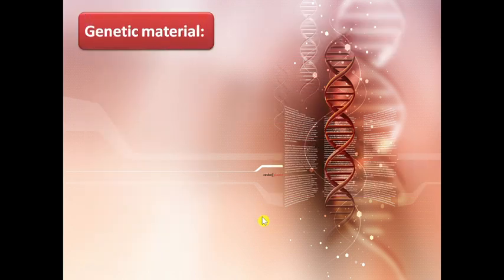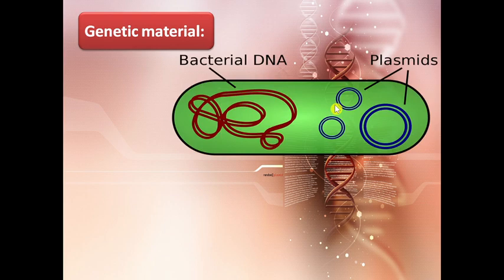Other than that, the main genetic material is also present in the prokaryotic cell, but the main thing is it is not enclosed by an envelope and lies in direct contact with the cytoplasm, and hence the name. It means the genetic material lies in the cytoplasm naked, without any covering.